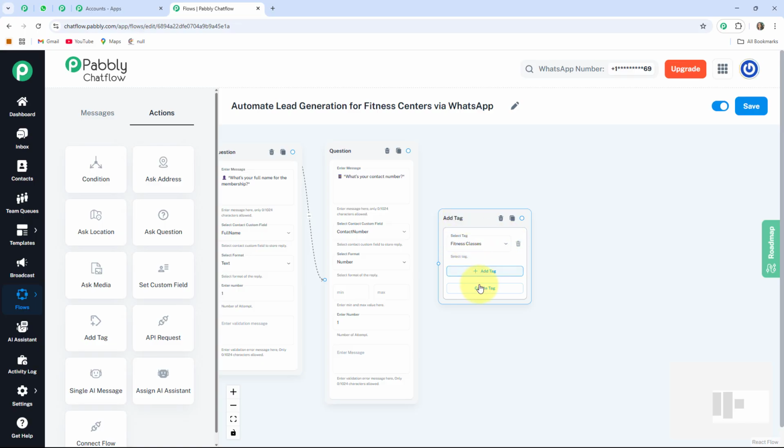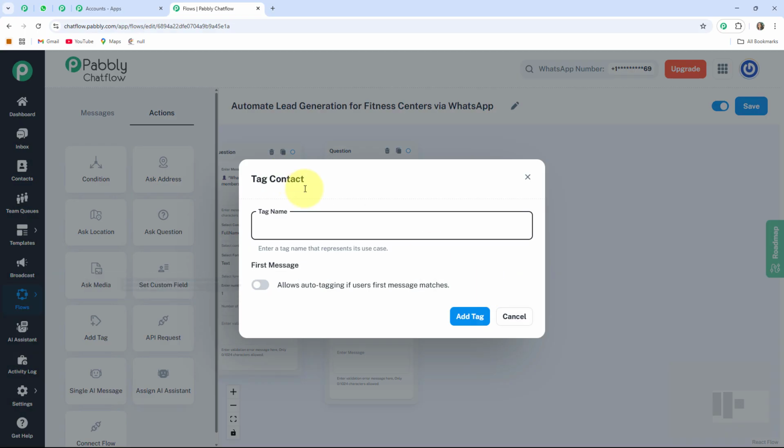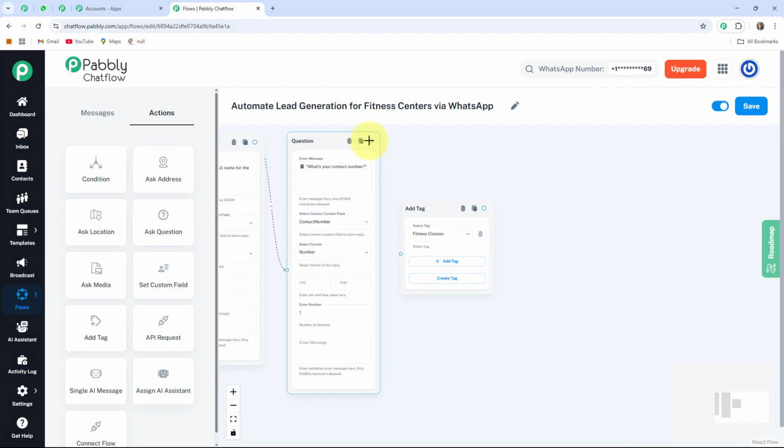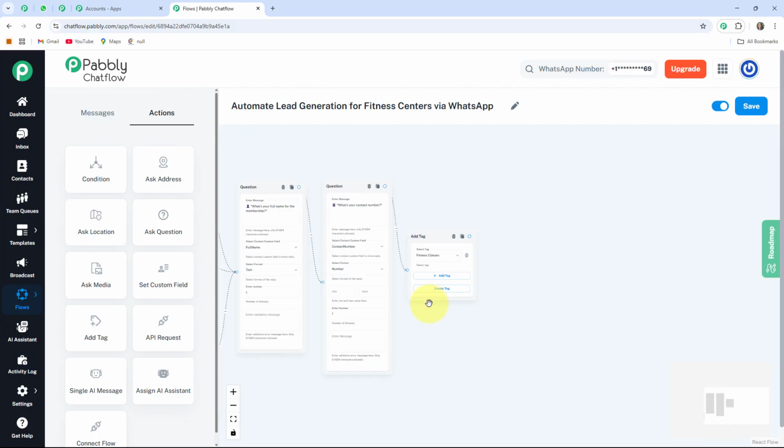You can also create a tag by clicking on this create tag button. Here you have to provide the name of the tag. Then if you want to allow auto tagging, you can enable this toggle, and after that you have to click on this add tag option. Since I already created this, I select this. After that I'm connecting this circle to this message.